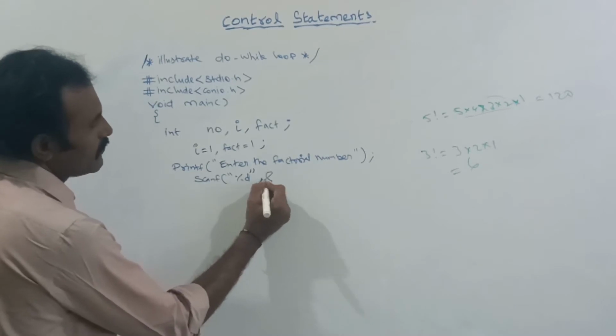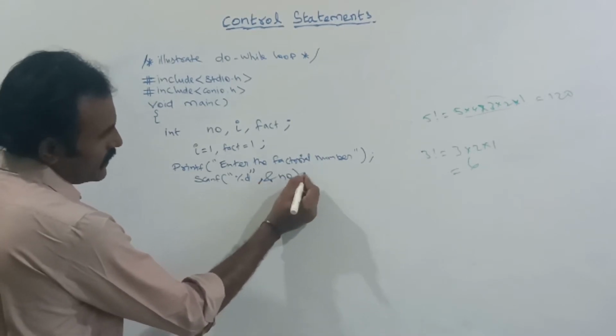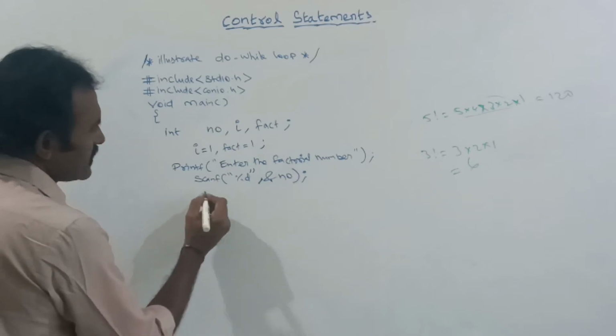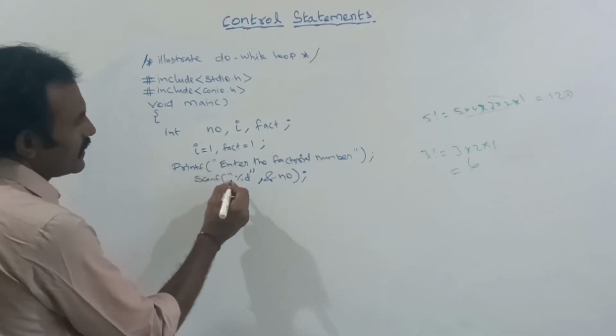Next comma, ampersand of NO. I completed this statement with a semicolon.